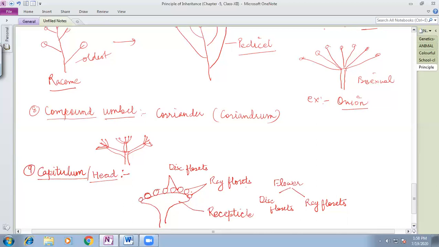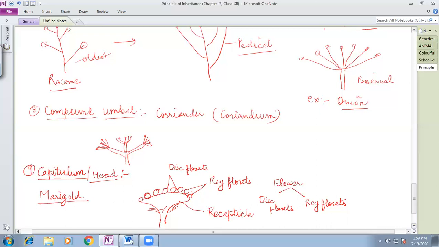The complete inflorescence is covered by bracts here. Example: if I talk about the capitulum, then you all can understand it. The marigold flower.